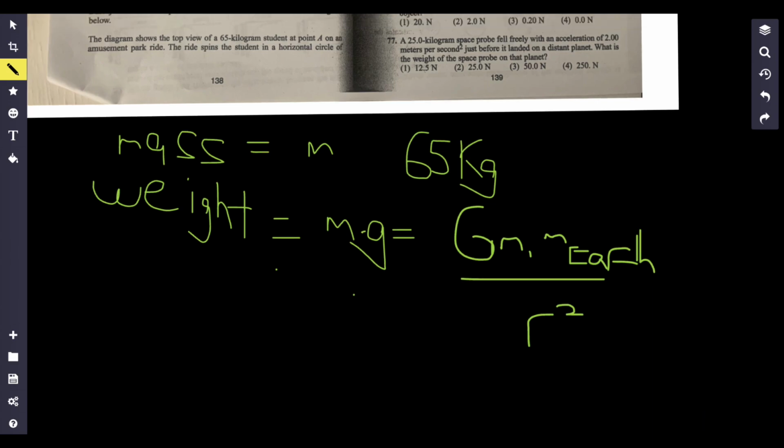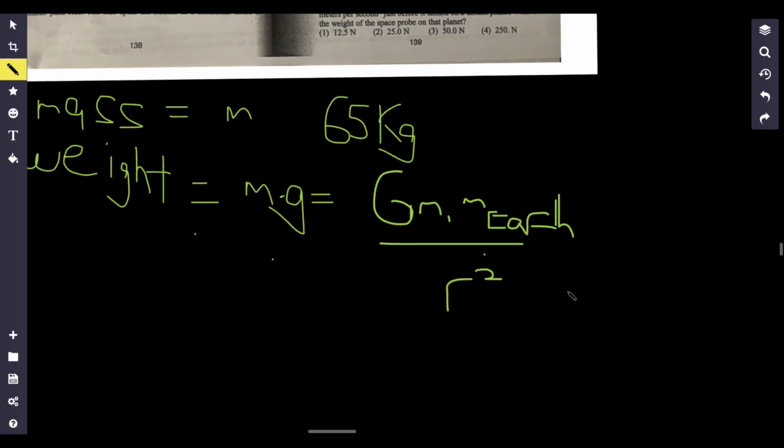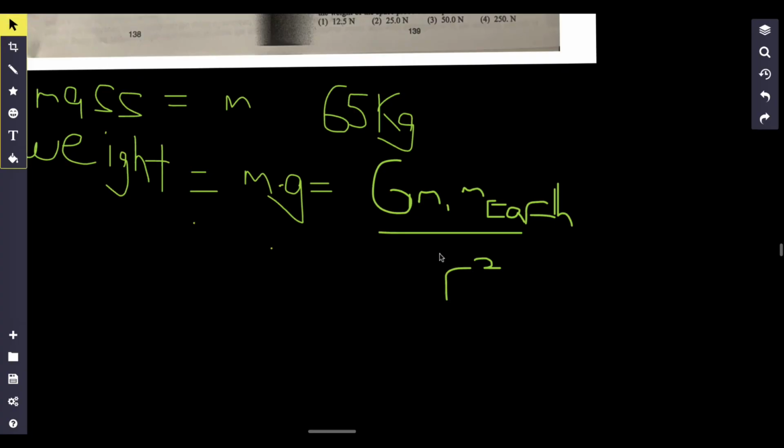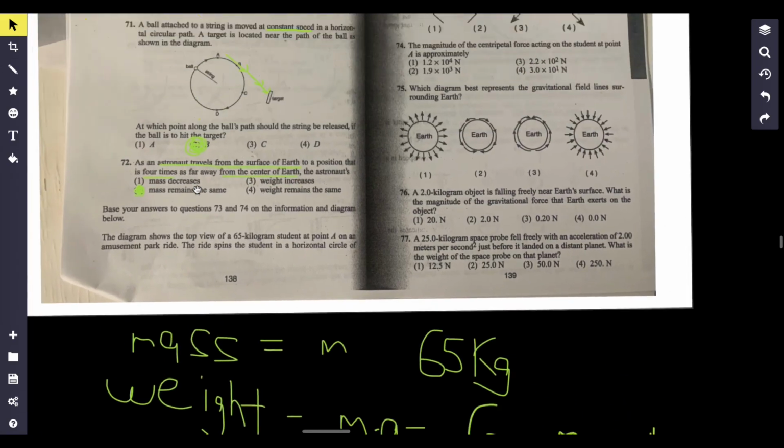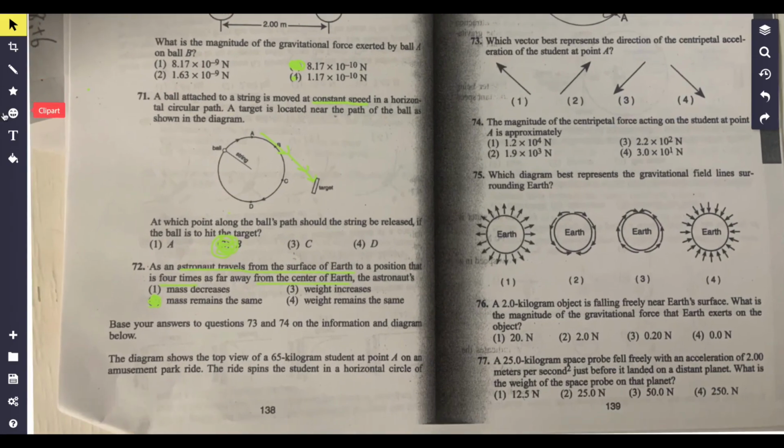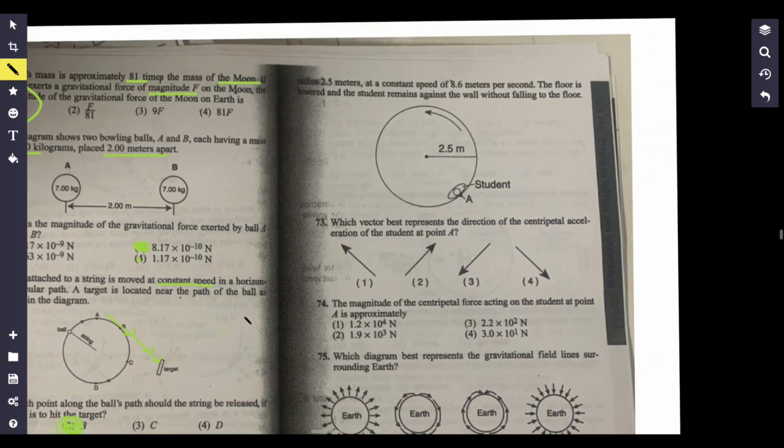However, your weight can change, right? What if instead of being on Earth, you were on Jupiter or another planet? Then your weight would actually change, because weight is dependent on the masses of whatever planet you're on, and also the distance. If you're moving further away, or you're on another planet, that's going to influence the weight. So your mass is always going to remain constant, but your weight is subject to change depending on the planet or how far you are from something. So that's going to be answer choice B here.